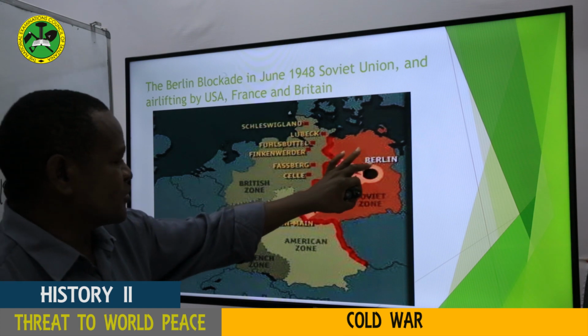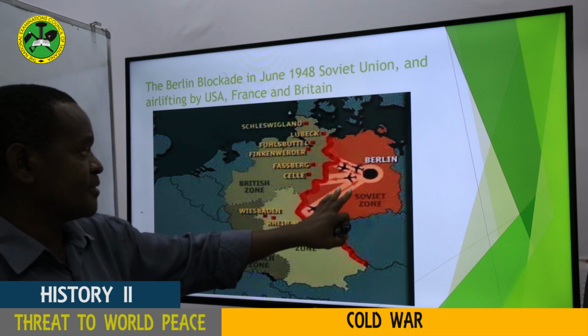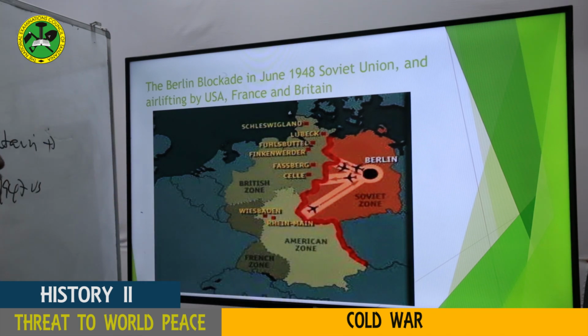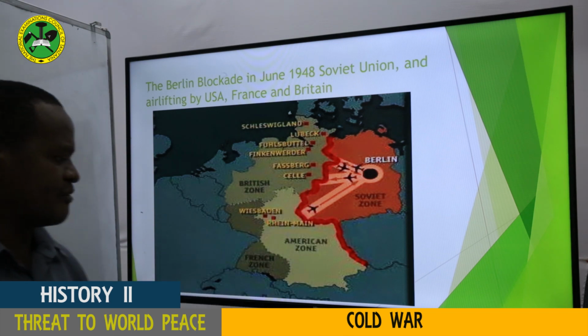This also shows to what extent there was tension. Because if it was not for this supply, probably the people who lived here would die. So that shows how the Cold War was implemented: the tension, misunderstanding, and the conflict.